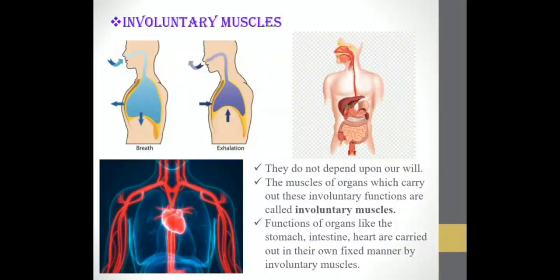The muscles of organs which carry out involuntary functions are called involuntary muscles. So that means these are the muscles which do not depend on our will. They will still function even if we do not want them to, or you can say they will still function in your subconscious mind. That means functions of organs like stomach, intestine, heart are carried out in a fixed manner, and are called involuntary muscles. That is your heart when it is pumping blood or when your heart is beating. Can you stop that? You cannot. Okay, so that is what you call involuntary muscles.